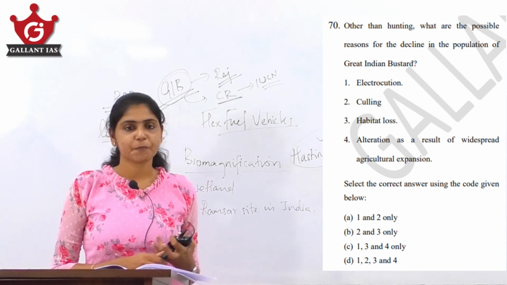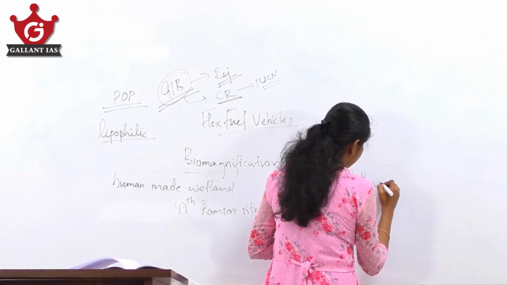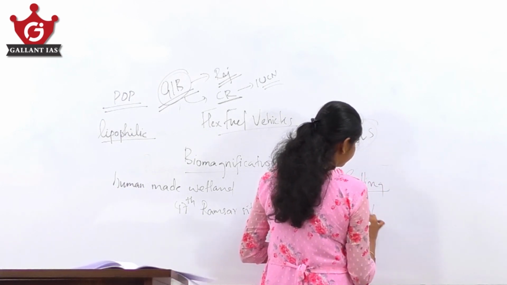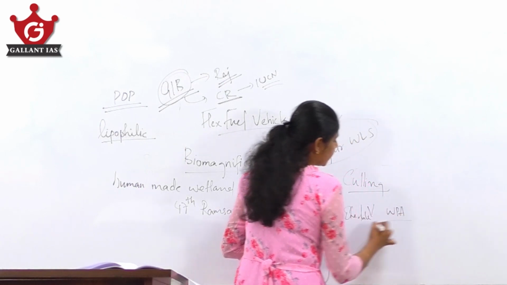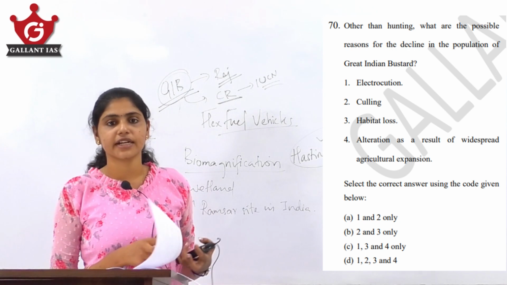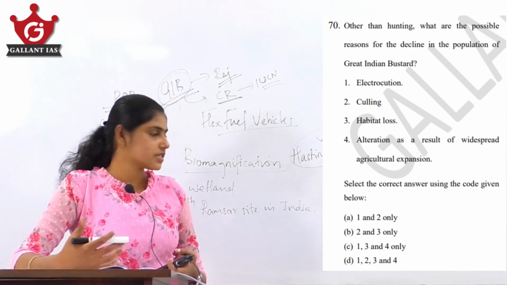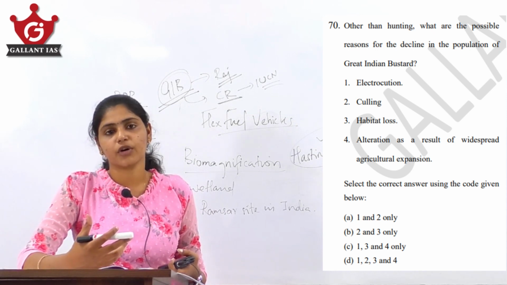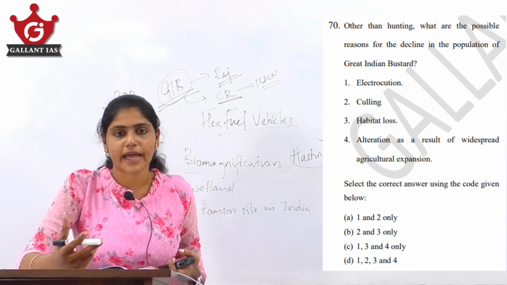What is culling? We have learned it. Under Schedule 5 of the WPA, those birds which belong to the vermin category can be subjected to selective slaughter, or culling.